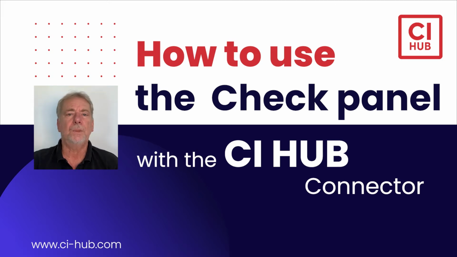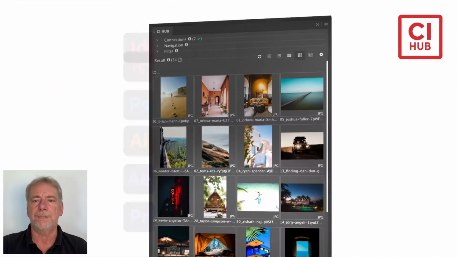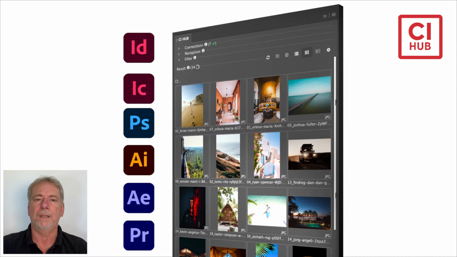However, back to work. The session is about the CI Hub connector check panel, formerly known as link panel. Why check panel? Because it can do much more than just provide you with the link information. The check panel gives you full control of your assets in all your favorite Adobe applications.